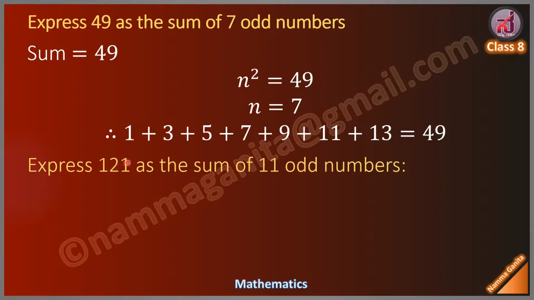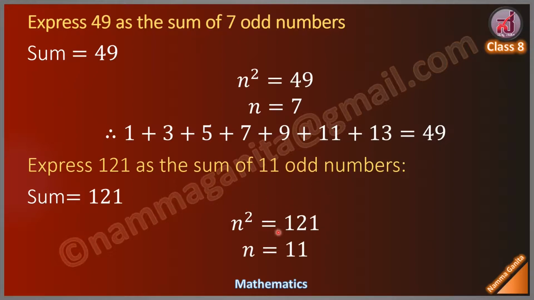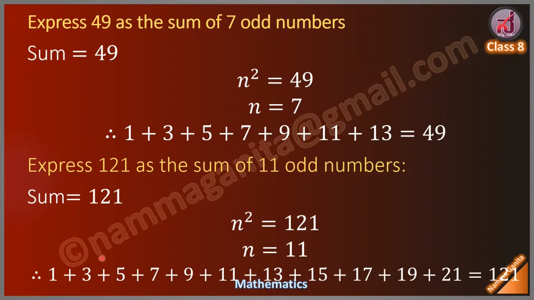Express 121 as the sum of 11 odd numbers. Here, n square is 121. Sum is 121. Therefore, n square is 121, and 121 is a perfect square number. 11 square is 121. Therefore, n is 11. Therefore, 1 plus 3 plus 5 plus 7 plus 9 plus 11 plus 13 plus 15 plus 17 plus 19 plus 21. Sum of 11 odd numbers equal to 121.